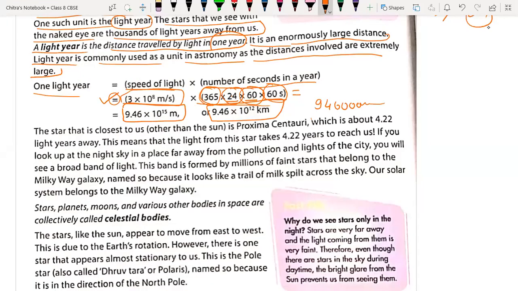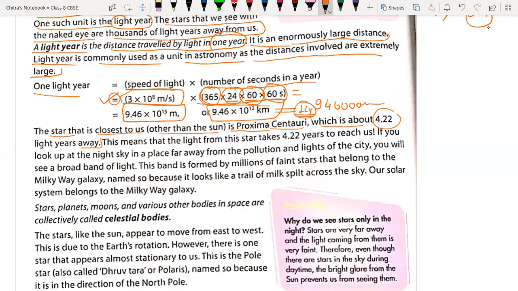Okay, now next. So this distance, 9.46 into 10 to the power 12 kilometers, is equal to 1 light year. The star that is closest to us, other than the sun, is Proxima Centauri, which is about 4.22 light years away from us.